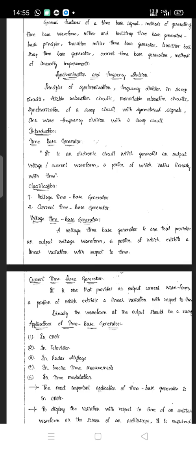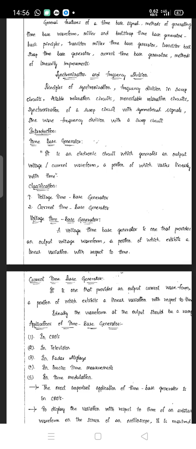It is the definition. In the definition itself it is given that it is an electronic circuit which will generate an output voltage waveform or current waveform. That means it has both the waveforms. So definitely it has two types of generators. The circuit generates both kinds of waveform, voltage waveform and current waveform, which will linearly change with the time. Okay. So broadly it is classified into two types, that is voltage time based generator and current time based generator.